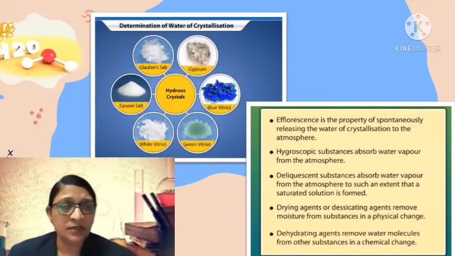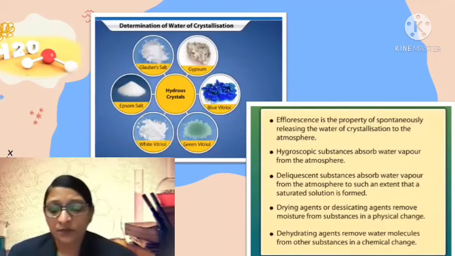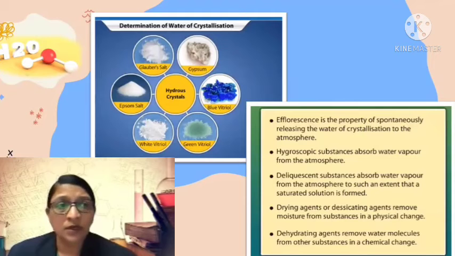Packets of silica gel we can see in various articles like bottles, cameras, lenses, shoes, etc. Since they have the capacity to absorb moisture from the air, this keeps all these articles safe from the effect of moisture.